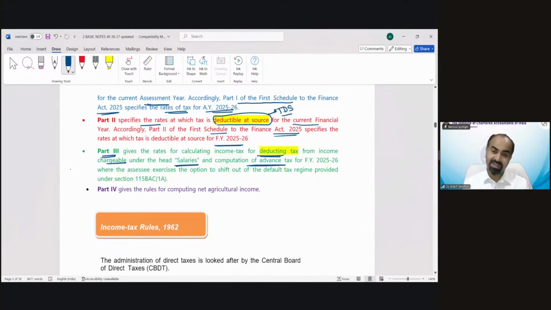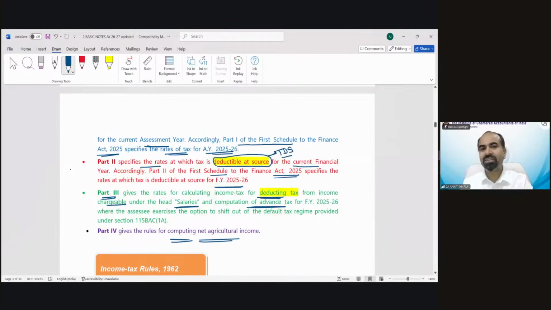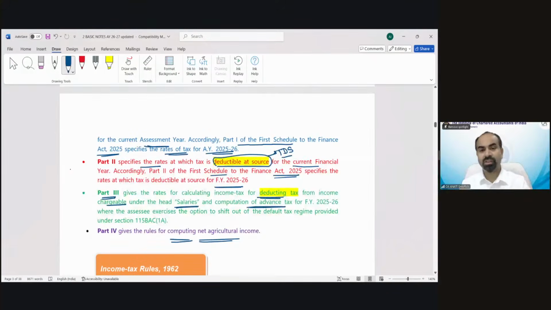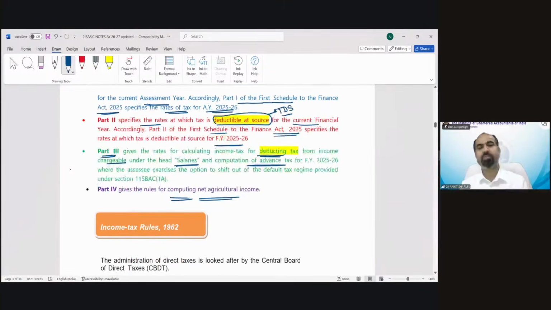What is advance tax? That is also going to be covered in the later chapter. And part 4 is the rules for computing net agricultural income. So this Finance Act has 4 parts. Part 1 consists of the rates for assessment year 25-26. Part 2 consists of the rates of TDS for financial year 25-26. Part 3 consists of the rates for TDS on salary and advance tax for financial year 25-26, and part 4 has the net agricultural income computation rules.